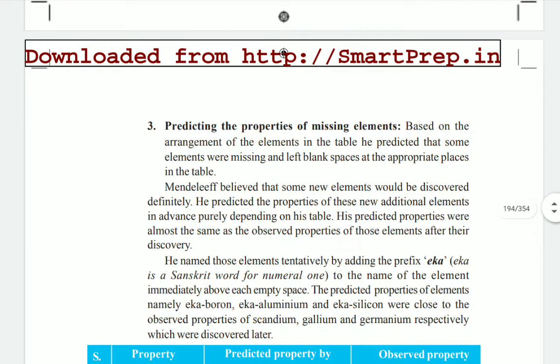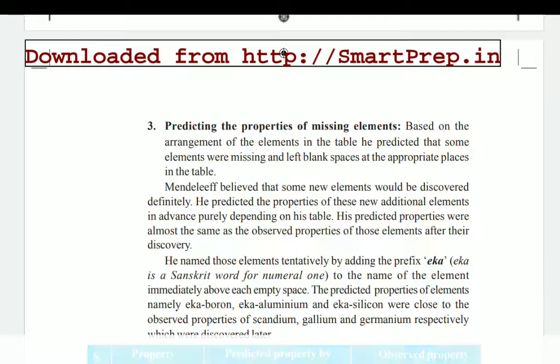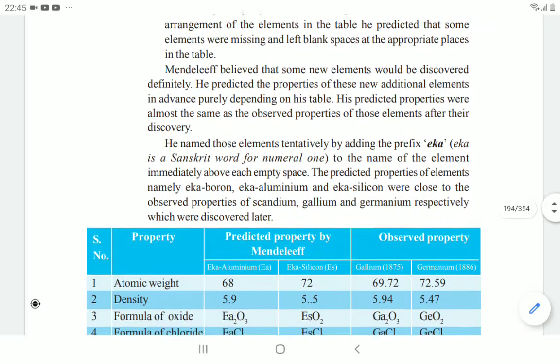And the third important feature of Mendeleev's periodic table is predicting the properties of missing elements. Predicting means, based on the arrangement of elements according to their atomic weights, they left some places for elements. Those elements were not found at that time, but Mendeleev left some places for the elements that would be found in the future. So this is the main advantage of Mendeleev's periodic table.